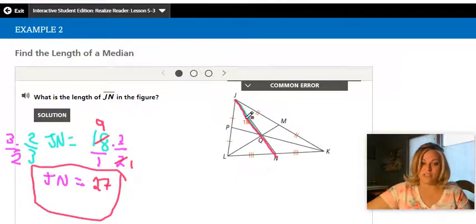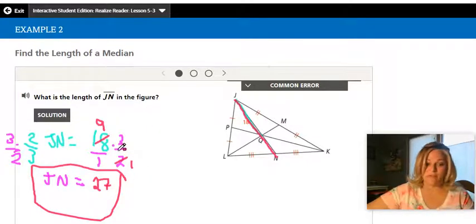So you're going to set up the equation: 2/3 of the total should equal 18.